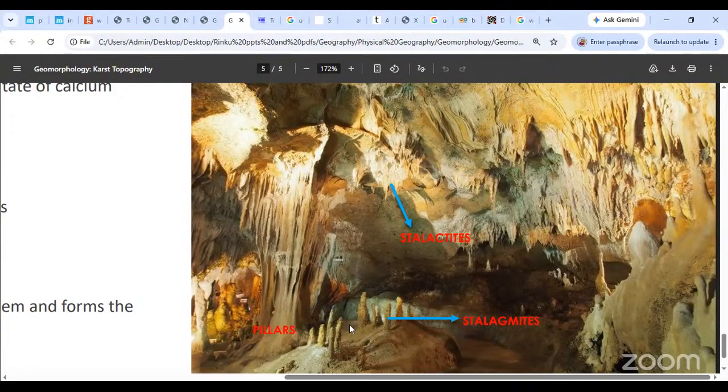Can you see these rounded bulges, these smaller rounded bulges that are rising upward from the ground? Those will be called stalagmites. And when the stalagmite and the stalactite join together, this entire thing is called a pillar. Clear now? Okay, now you guys take a 5-minute break.